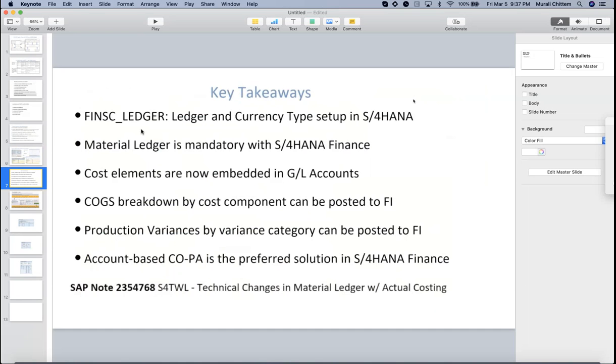We already discussed this finsty_ledger, that is for ledger and currency types. Material ledger is mandatory with S4HANA. Cost elements are now embedded in the GL account. COGS breakdown by cost components can be posted to FI. Similarly, production variances. Account-based COPA is the preferred solution in S4HANA. So this note, maybe you guys can go through this OSS note, on technical changes in material ledger with actual costing. It will give more inputs to you. So, any questions?